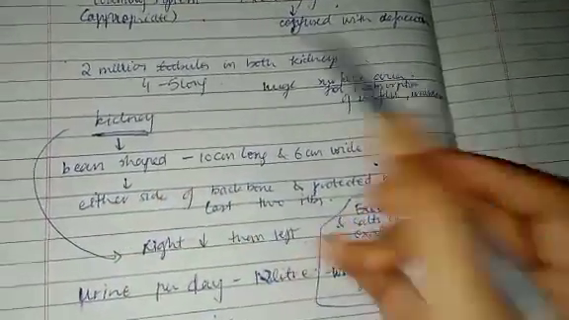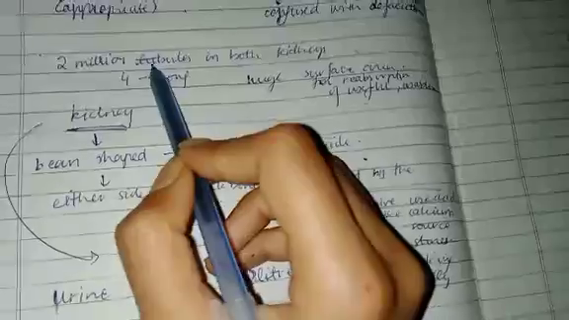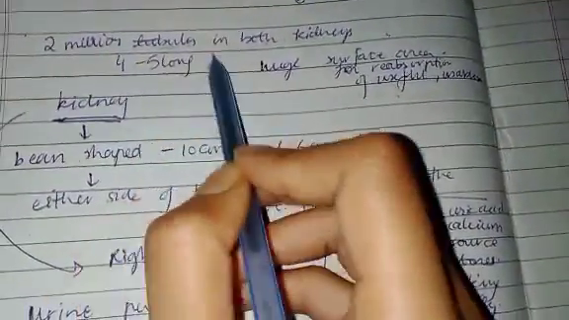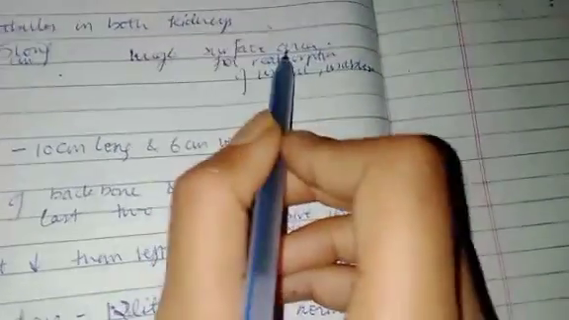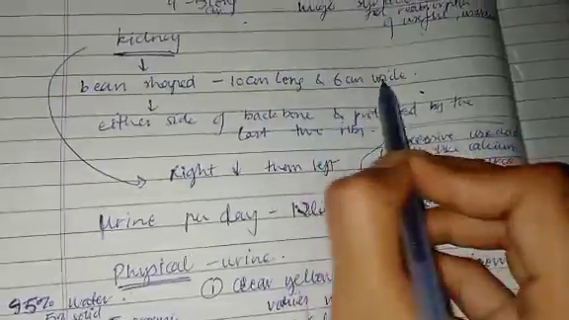Then there are some facts about urine. There are 2 million nephrons, or uriniferous tubules, in both kidneys. That's amazing. They are 4 to 5 centimeters long, and if we take them from end to end, they will cover 60 kilometers or more. This provides a huge surface area for reabsorption of useful and usable substances. Kidneys are bean shaped, 10 centimeters long and 6 centimeters wide.